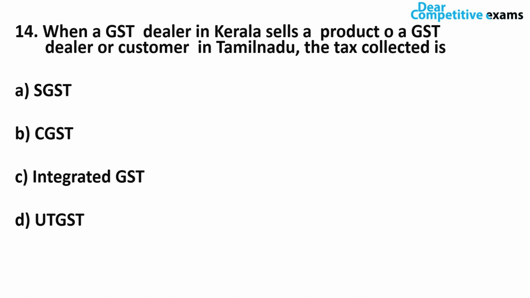The revenue collected under IGST is shared between the central government as well as the state government. So here integrated GST tax is applied or collected, right? Let's move on to question number 15.